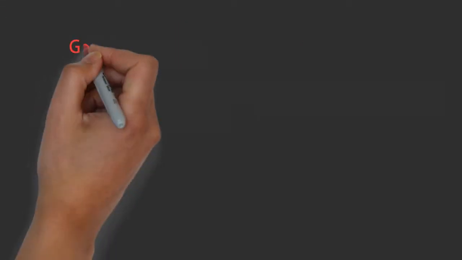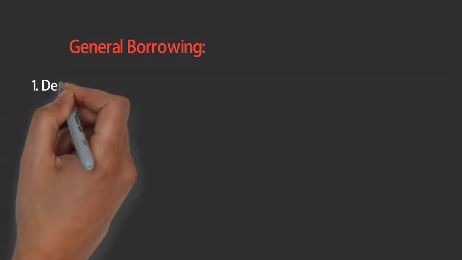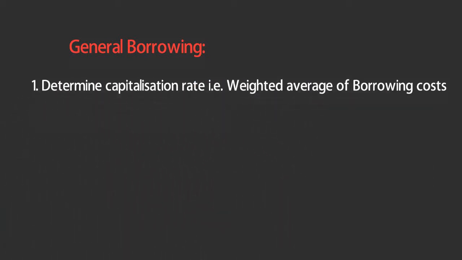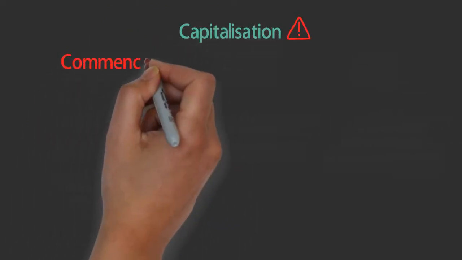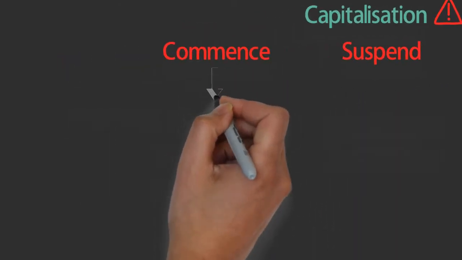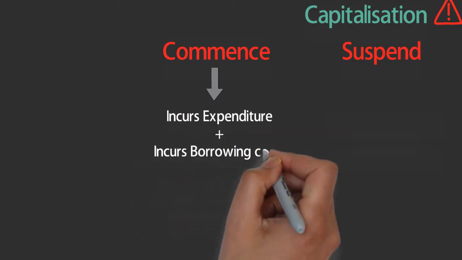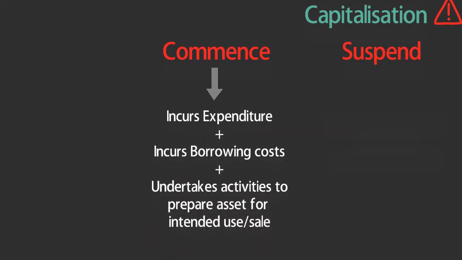However, if the borrowing is for a general purpose, then the entity should determine a capitalization rate and apply it to the expenditure on the asset. But when does an entity commence, suspend and cease capitalization of borrowing cost? Ind AS 23 states that an entity should commence to capitalize borrowing cost when it incurs expenditure and borrowing costs and undertakes activities to prepare the asset for its intended use or sale.